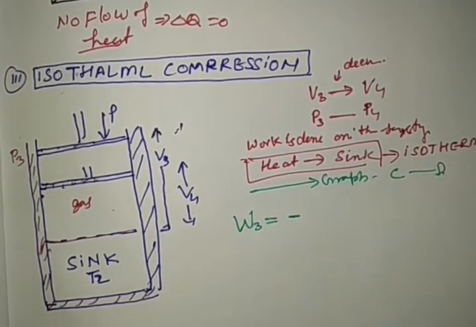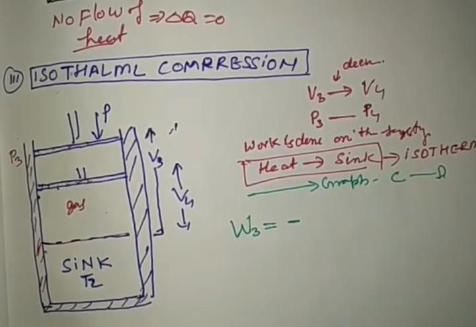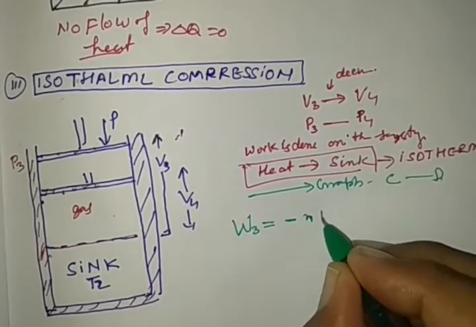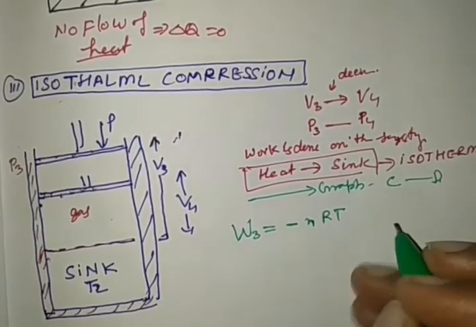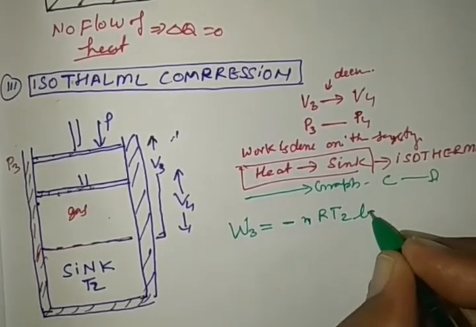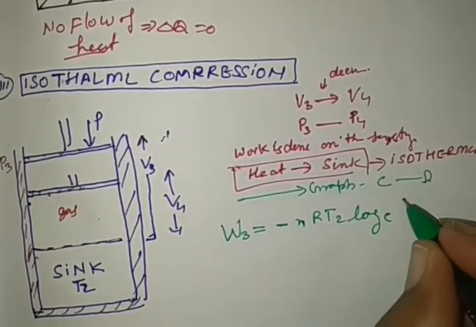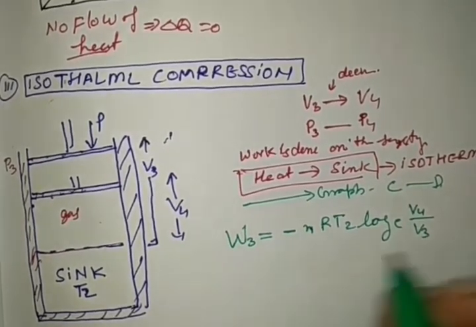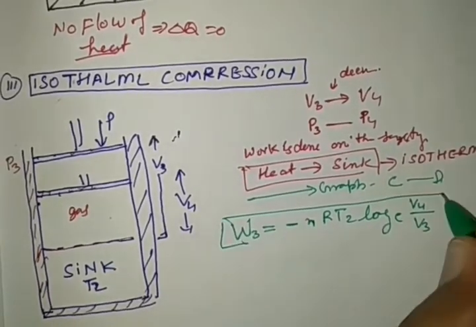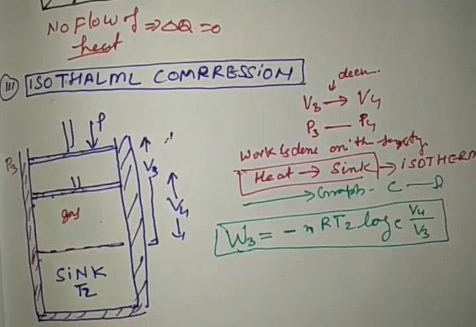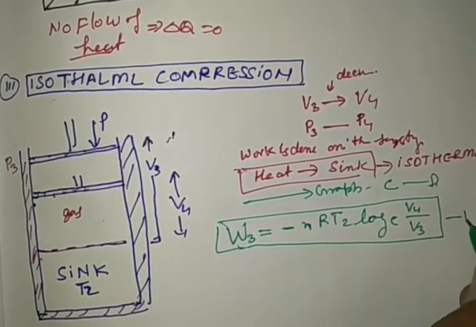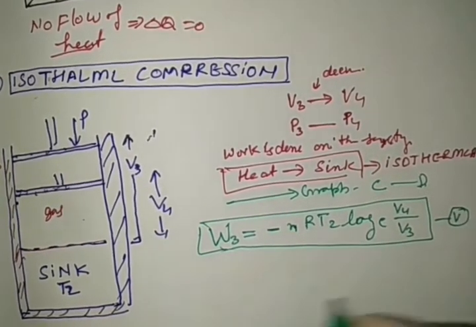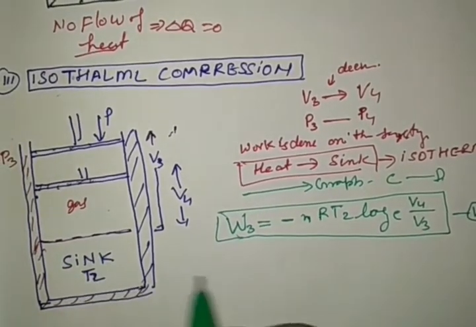given by the formula nRT2 log of the ratio of volumes, final volume V4 over initial volume V3. So it is in terms of negative. It can be represented as equation number 5. Now, what about entropy?